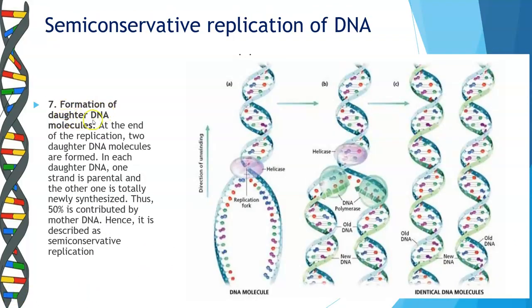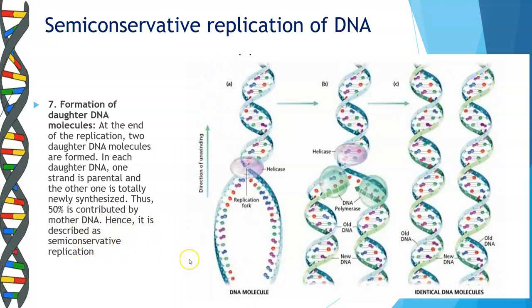Students, the last step is the formation of the DNA molecule. At the end of the replication, two daughter DNA molecules are formed. In each daughter DNA, one strand is parental and the other one is a totally newly synthesized one. Thus, 50% is contributed by the mother DNA, and hence it is described as semi-conservative replication.